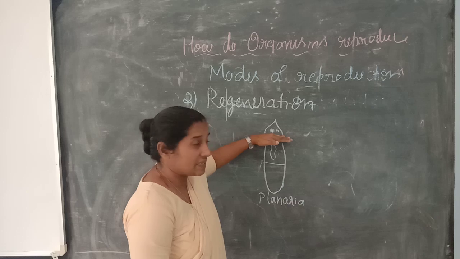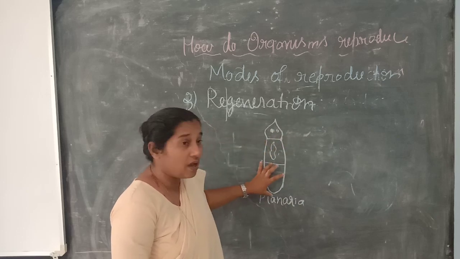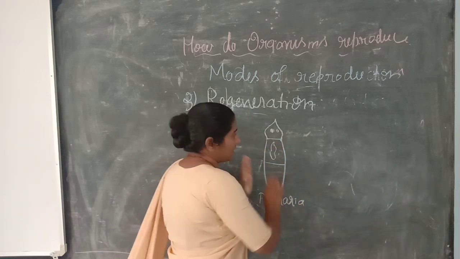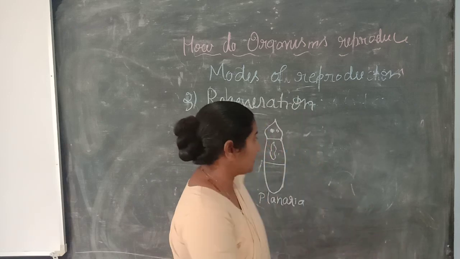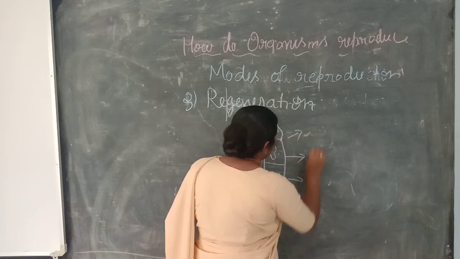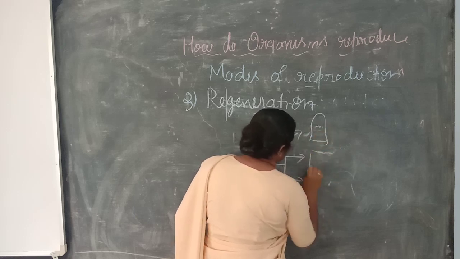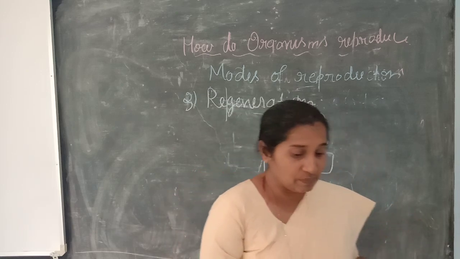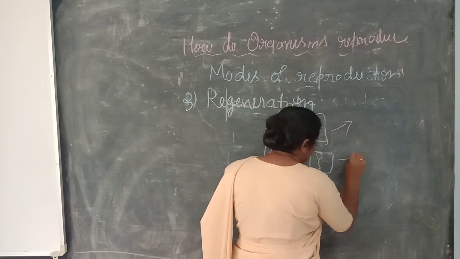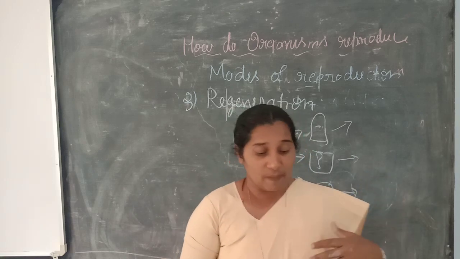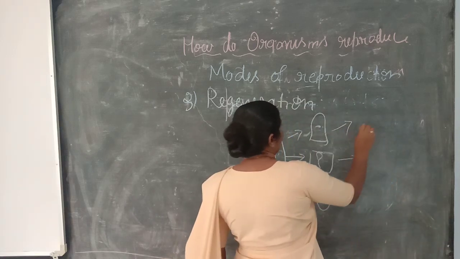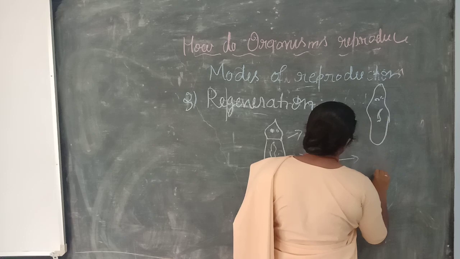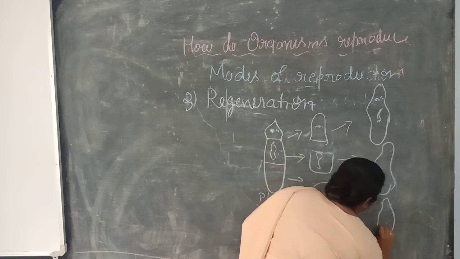Okay. So one part you can see the anterior, the middle and then the lower part. If you cut this one organism into 3, you are able to get 3 parts, isn't it? So I make here this part, again this part and this lower part. And these 3 parts, what happens? During the process, they are able to regenerate into individuals. Out of 3 parts, you are going to get another 3 individuals.